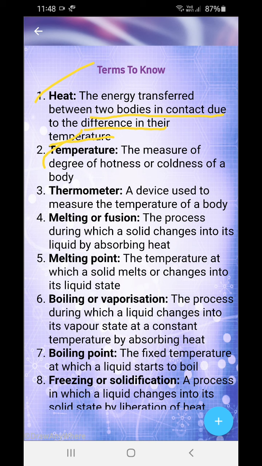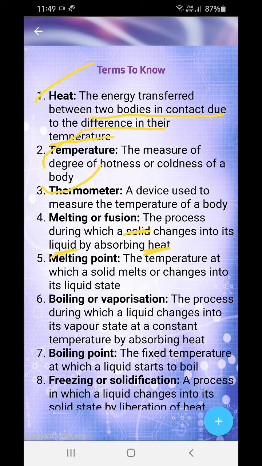Now, what is melting or fusion? The process by which a solid changes into a liquid by absorbing heat. So, when heat is given, a solid changes into a liquid. Ice transforms into water, for example. Melting point: the fixed temperature at which a solid melts and changes into its liquid state. So, water has a melting point of 0 degrees Celsius.